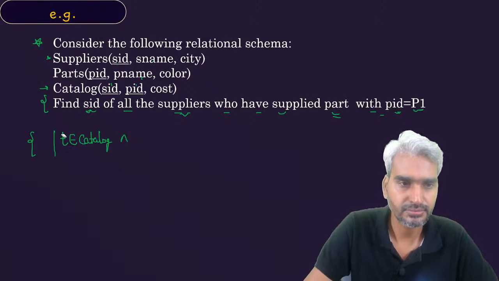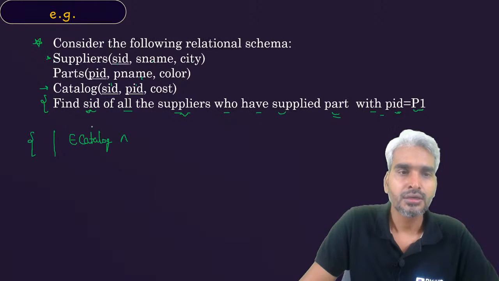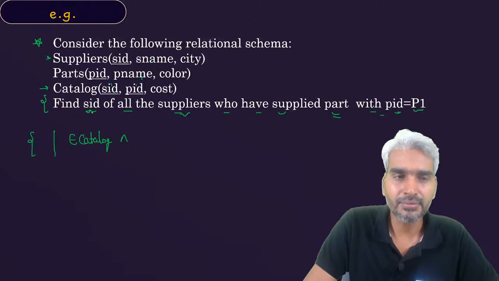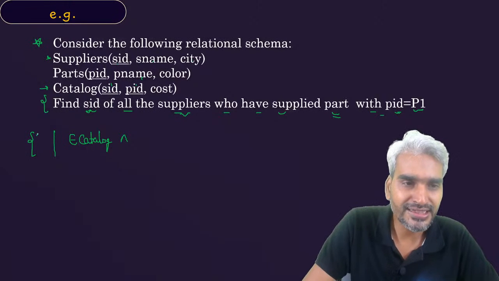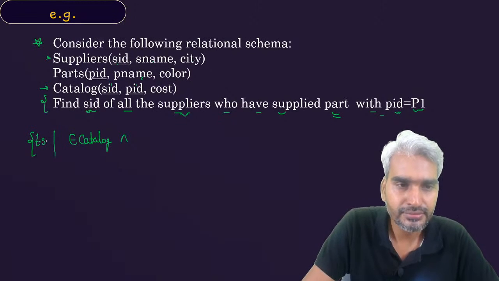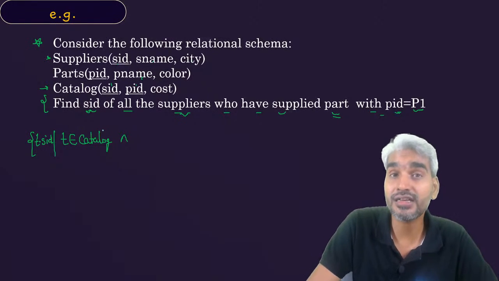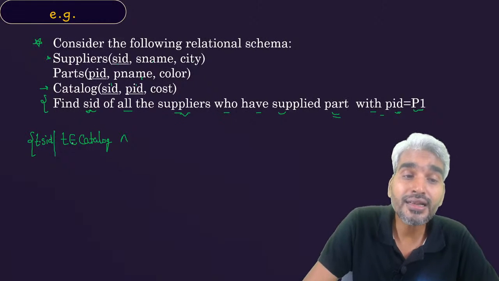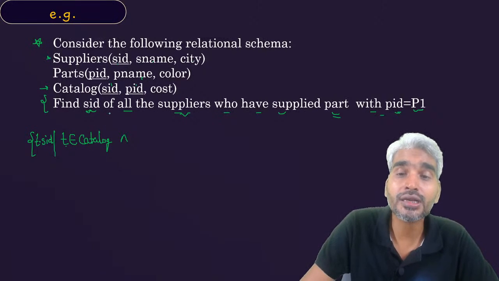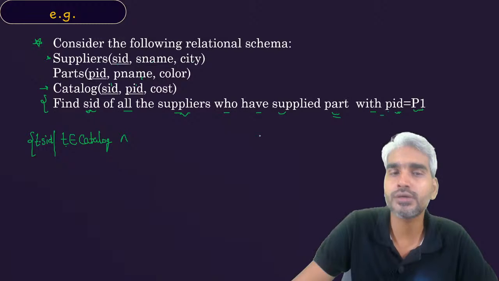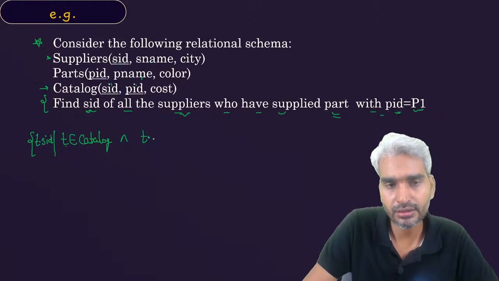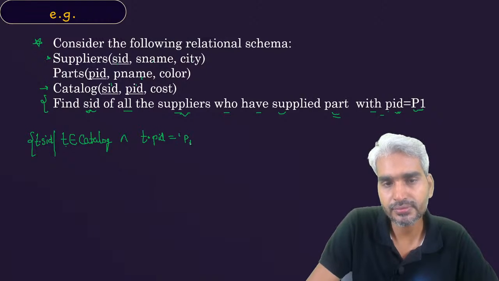We need only SID. We don't want the complete tuple. Therefore, if you want only SID, then you can actually say T dot SID such that the tuple T belongs to catalog table, and there are some other conditions. What? Sir, in the tuple which is belonging to catalog table, the part ID must be equals to 1. Yes. So T dot PID must be equals to P1.